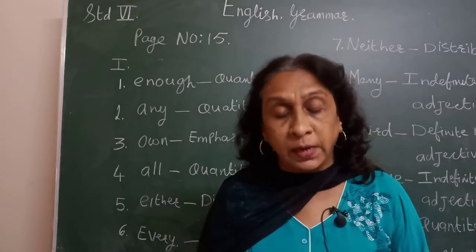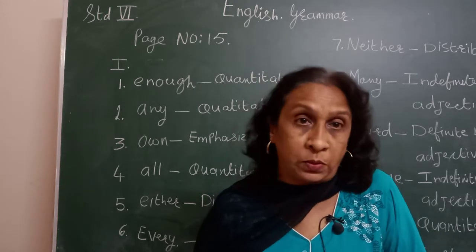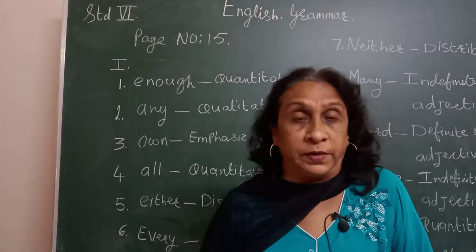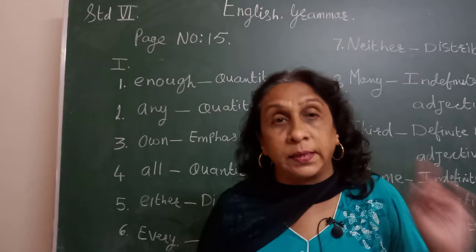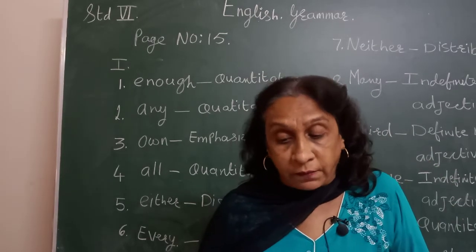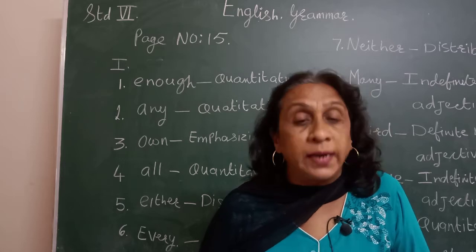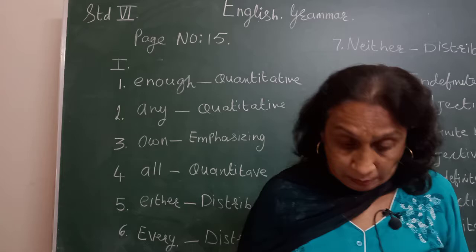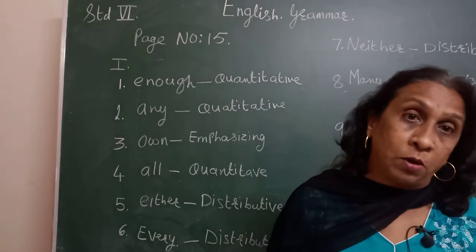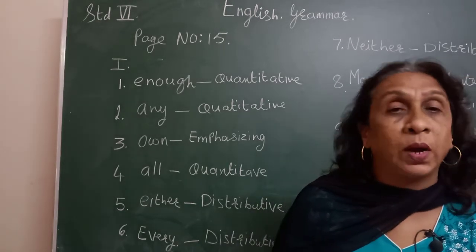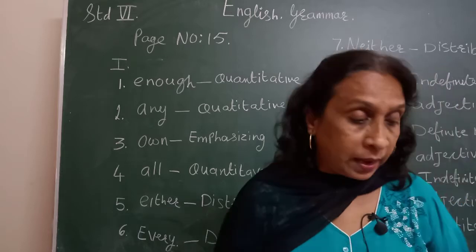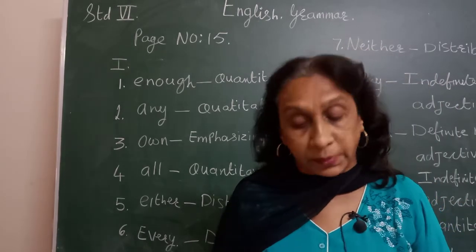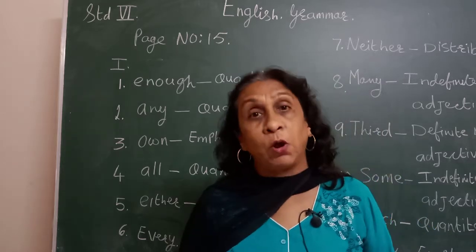And indefinite numeral adjective means a definite number is not there. Many, all, every, these are indefinite. We can't tell the exact number. So they are indefinite numeral adjectives. And distributive adjectives means what? They refer to one or the other, either this or that. You can do either this or that. I can do neither this nor that. Either, or, neither, nor, these come in distributive numeral adjectives.